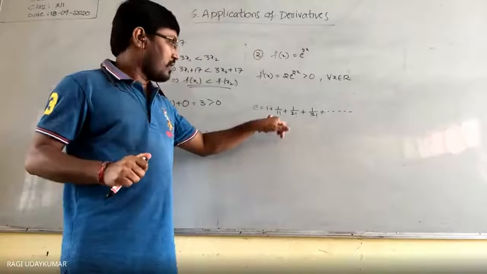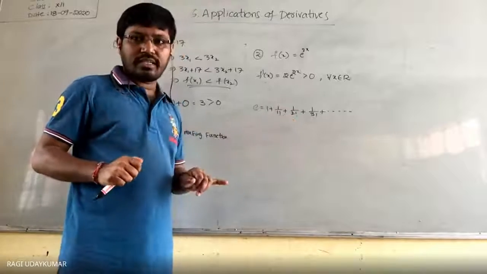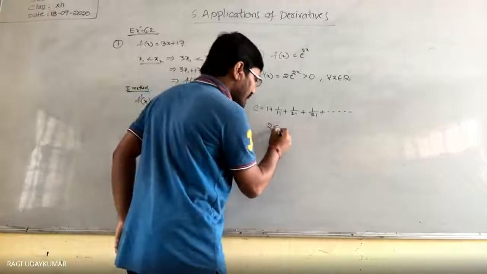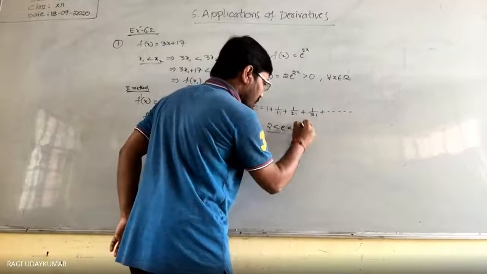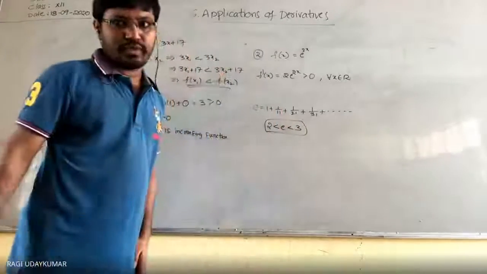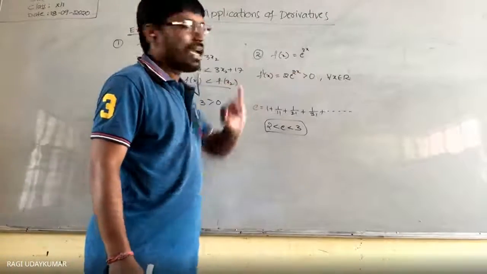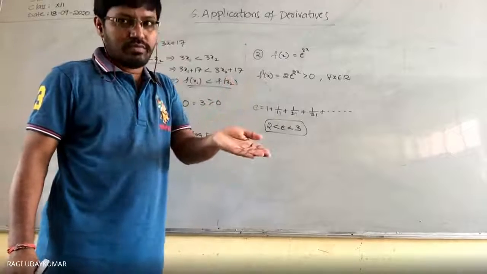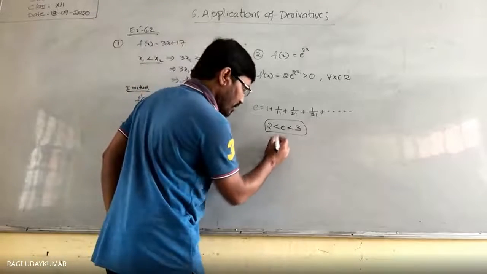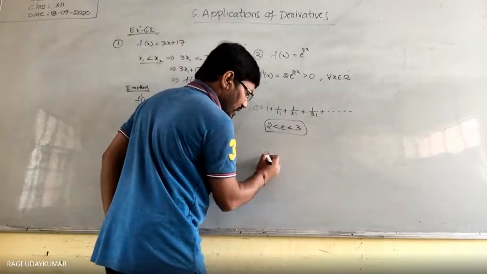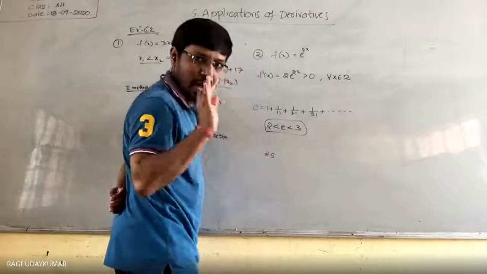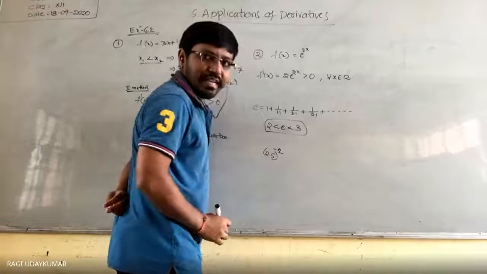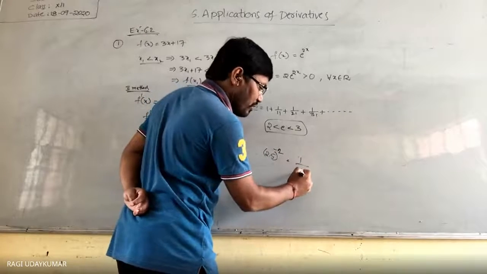Now the value of e always lies between 2 and 3. 2 is less than e less than 3, so it is a positive number. If you take x as negative, a positive number to the power of negative, suppose e is approximately 2.5, then 2.5 to the power of minus 2 is 1 by 2.5 to the power of 2.